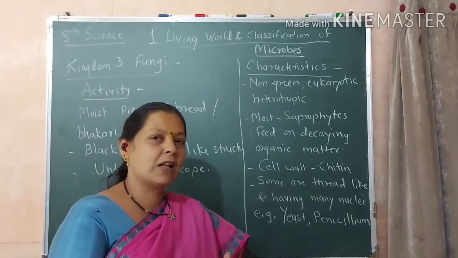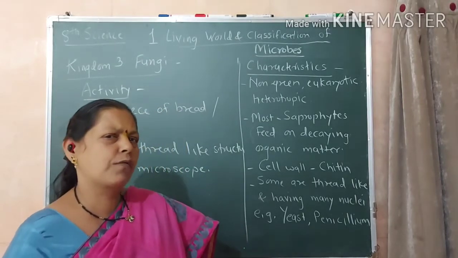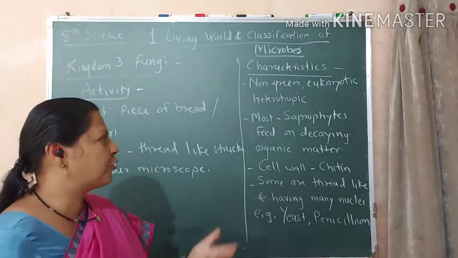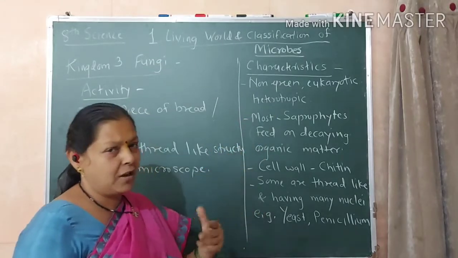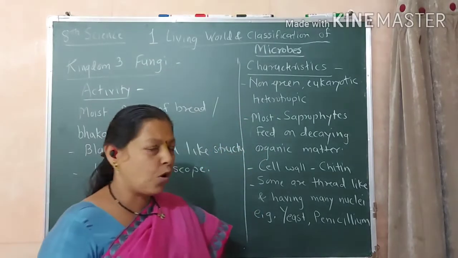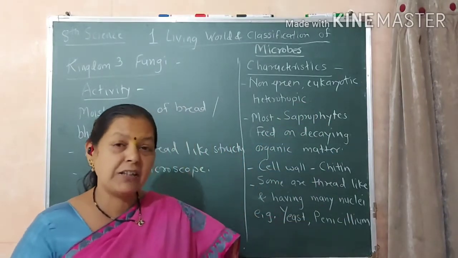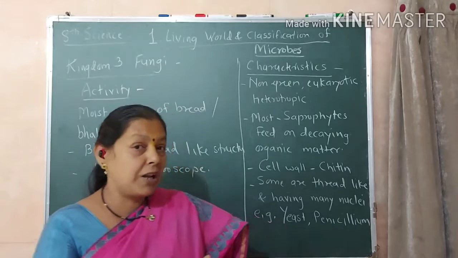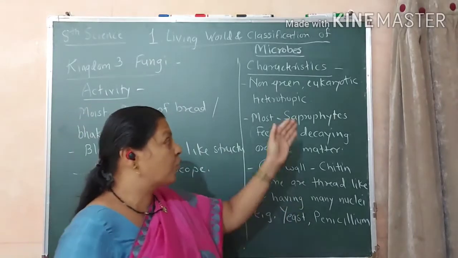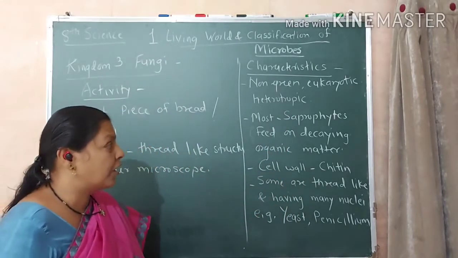पण क्लोरोफिल असेल तरच काय, it prepares its own food material. परंतु काय, so that it is heterotrophic in nature. That is, it doesn't prepare its own food material. It is eukaryotic. Eukaryotic, that is presence of a nucleus. Well defined nucleus आहे, so that it is eukaryotic in nature.